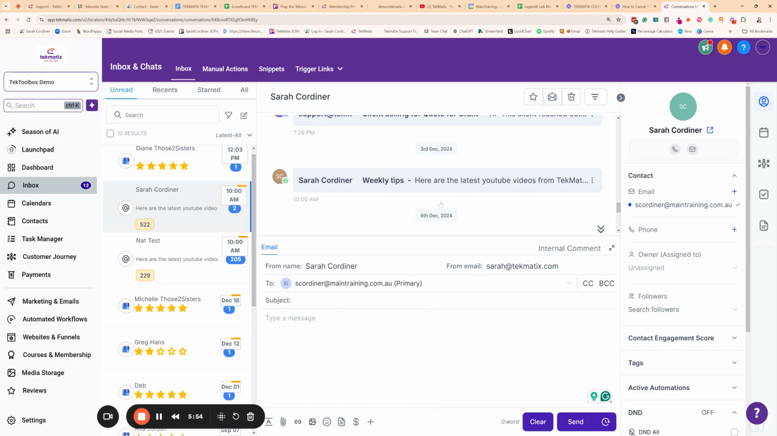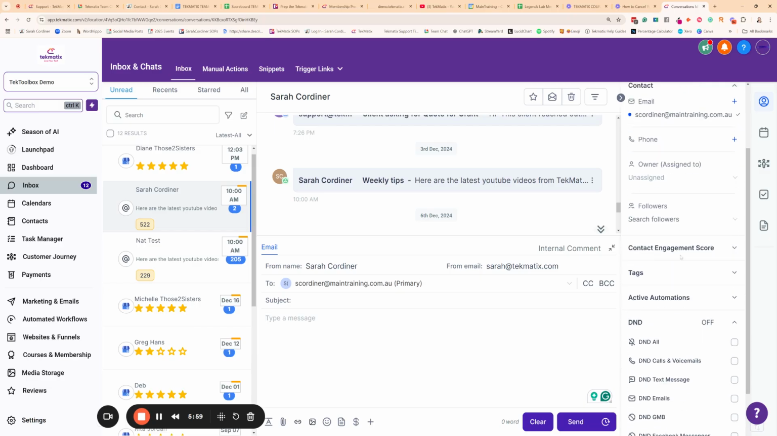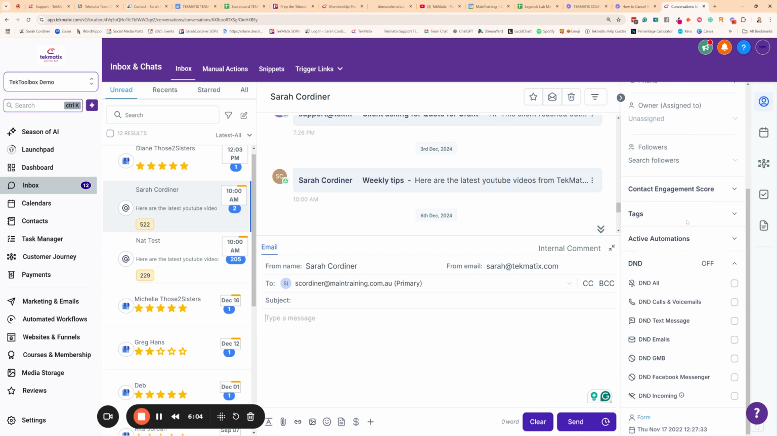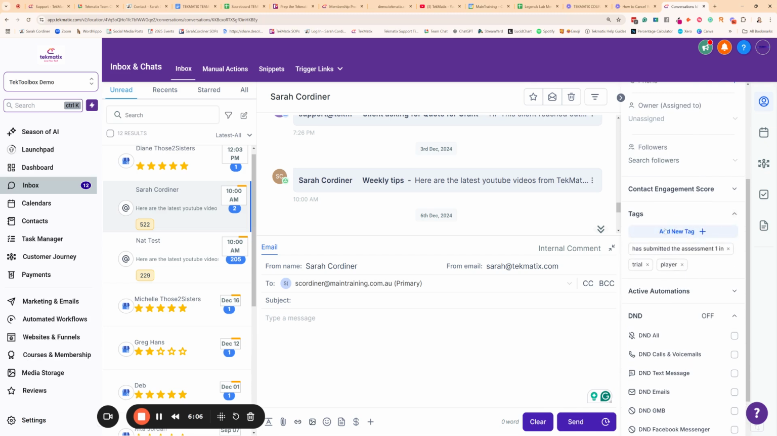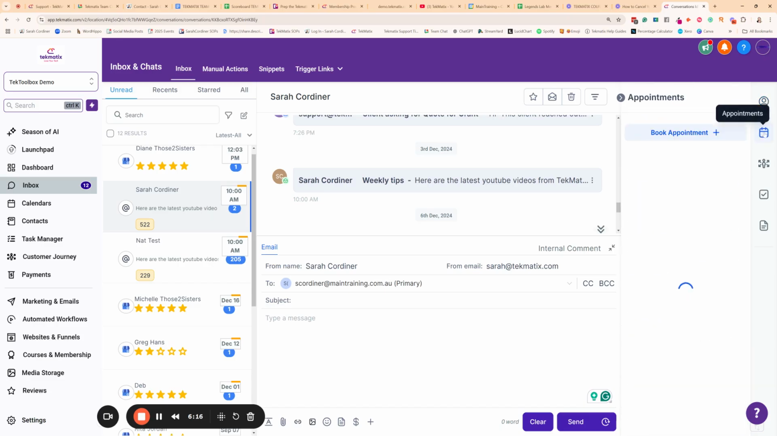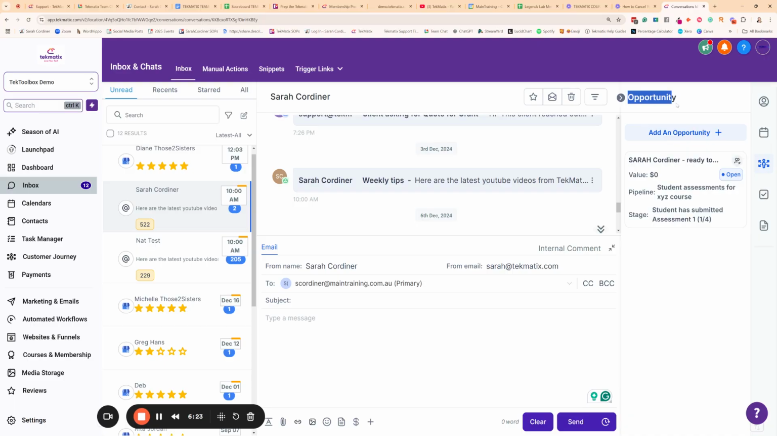Over on the right-hand side as well, when I'm inside the inbox, I can see everything about this person, from their contact information, which person owns them or is their kind of account manager. We can add tags to this person or see what tags they have, or add tags right from here. We can turn them onto do not disturb, meaning they won't be getting any emails from us, and so much more. Okay, we can even see what appointments this person has coming up. We can see where they are at in the customer journey. Opportunity means the stage of the customer journey they're at. Don't worry, you're going to learn what all this stuff means by the time I'm done with you.